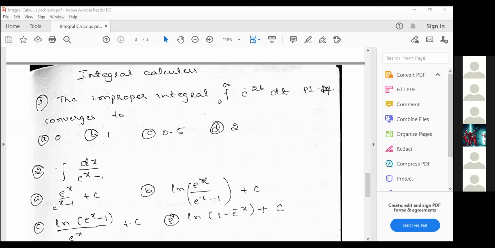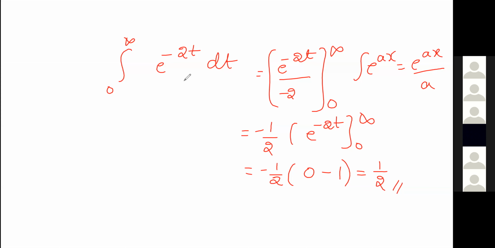So I move on to the solution. What is the function? Integral of 1 by e raised to x minus 1 dx. Here the substitution method will not work out, so you have to manipulate this a little bit to get the value of this integral.